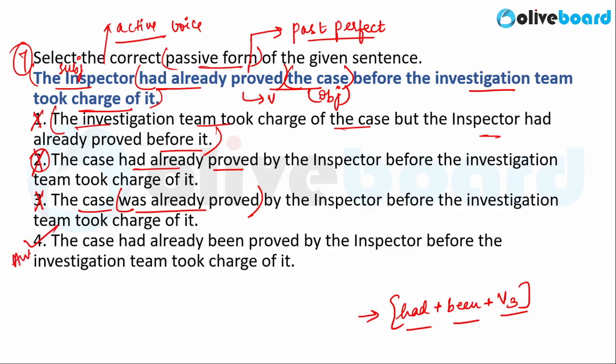Option 4 is the correct answer in case of this question. The option reads the case had already been proved. So had plus been plus V3 form of the verb. Who had proved the case? The inspector had proved the case, so by the inspector before the investigation team took charge of it.